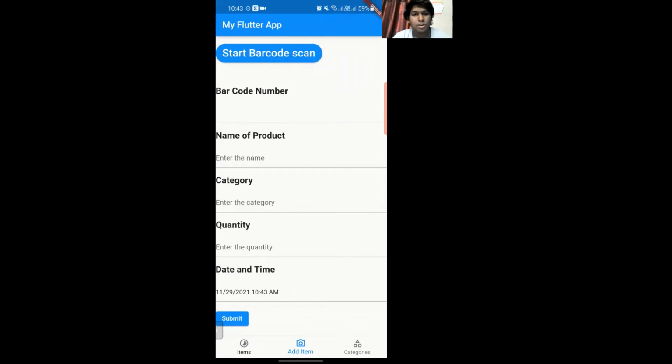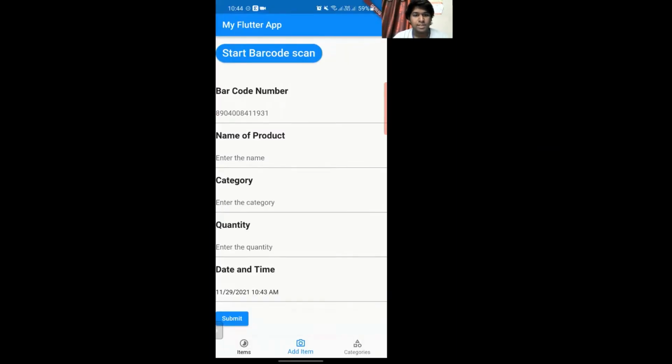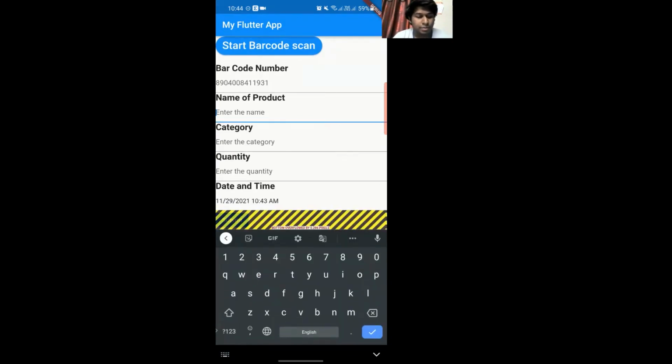First, the start barcode scan button widget connects us to the API code that we have to run the scanning program. Upon doing so, let's try scanning this right now. As you can see, upon scanning it, the barcode number has been transferred here directly. This is a medical product that I'll be using. So let us type in the name of the product. And I have a quantity of 1 here.